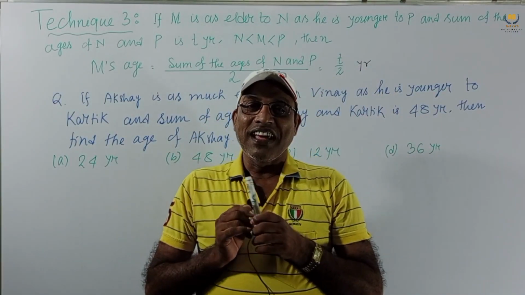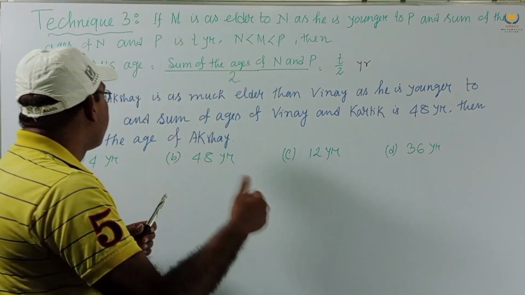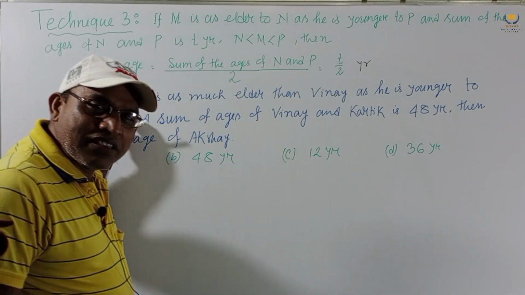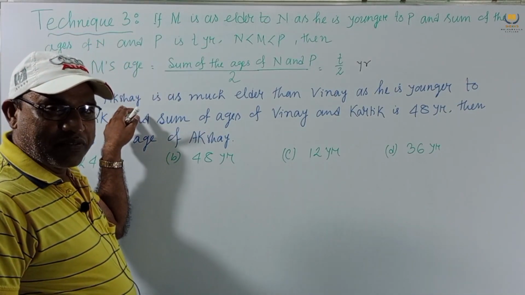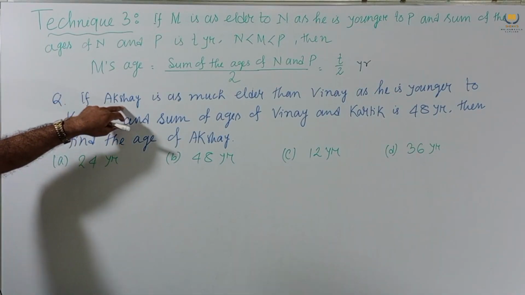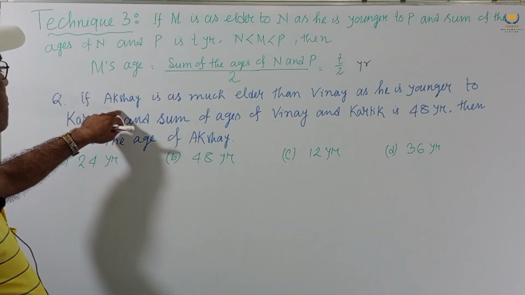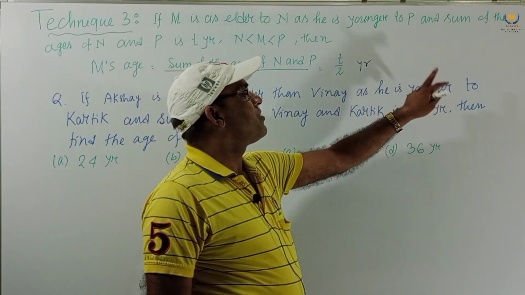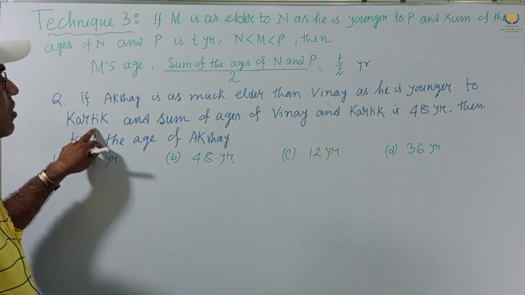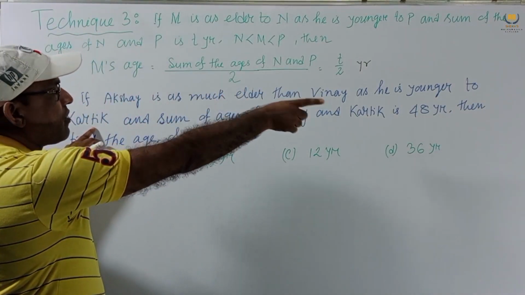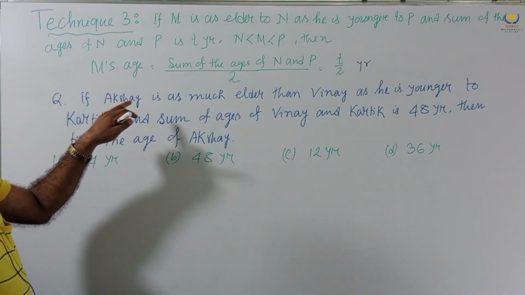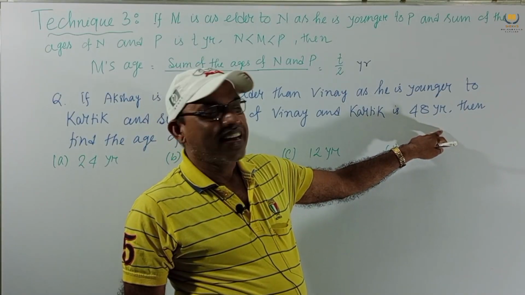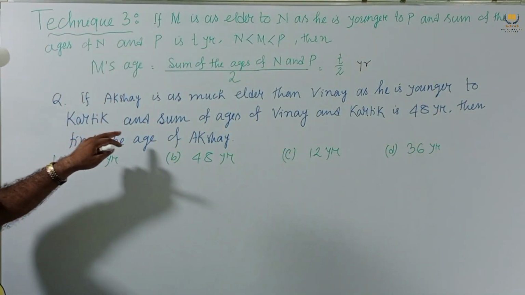Whether you believe or not, I will examine it. If Akshay, not Akshay Kumar the actor, this is the name of a person, is as much elder than Vinay as he is younger to Kartik, and the sum of the ages of Vinay and Kartik is 48 years, then find the age of Akshay.